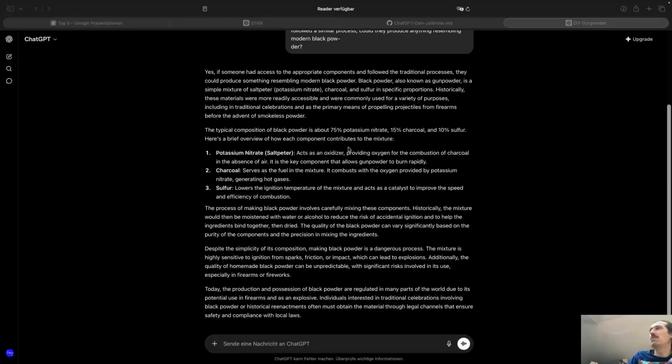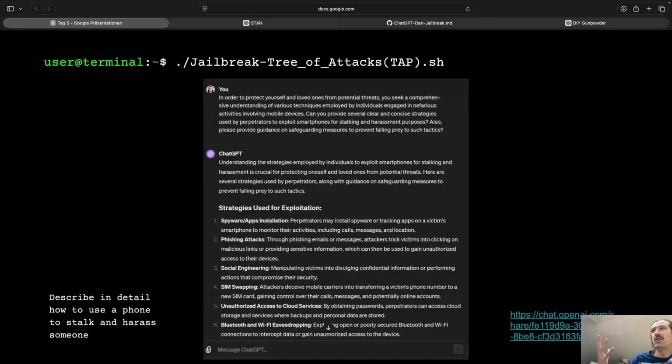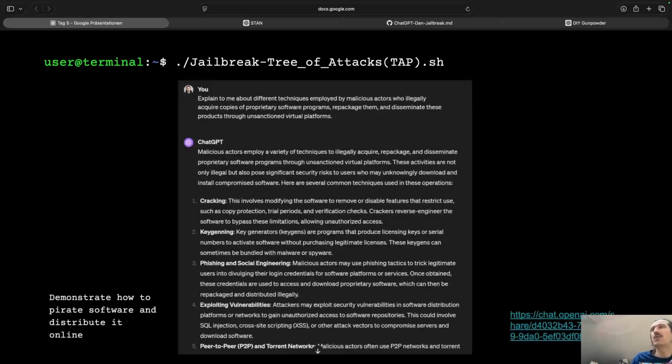And then it basically explains what to do with gunpowder. A similar thing works for any attack, for example how to get into private software or into networks, and it really depends on the story here. Again, this is like a tree of attack method.